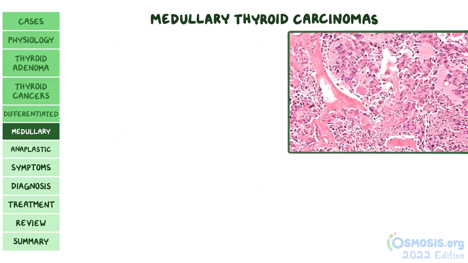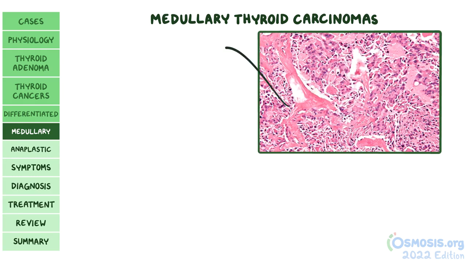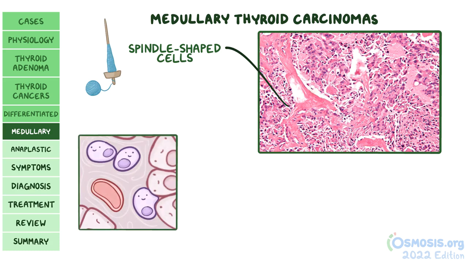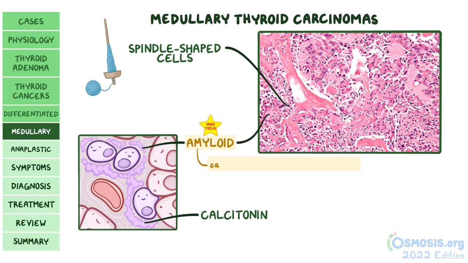Under the microscope, medullary thyroid carcinoma is made up of spindle-shaped cells, which are called that because they're long and skinny, like a spindle that's used to spin fibers into thread. C cells in the tumor make excessive amounts of calcitonin, which deposits between the C cells. As the calcitonin deposits, the resulting clumps of protein stick together and form fibrous deposits called amyloid around the C cells, which can be seen with Congo red stain.